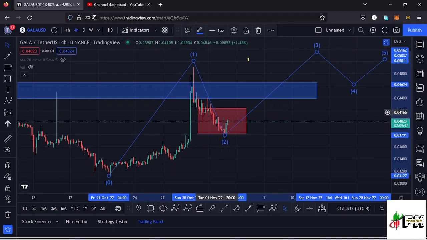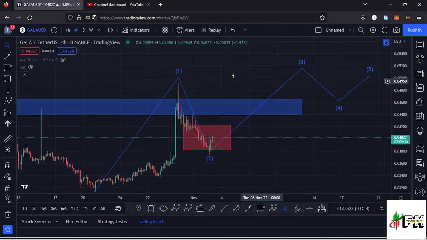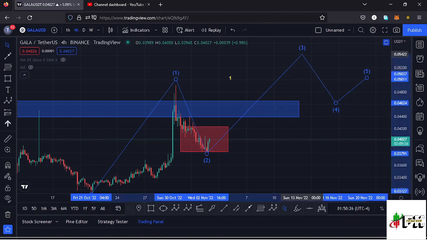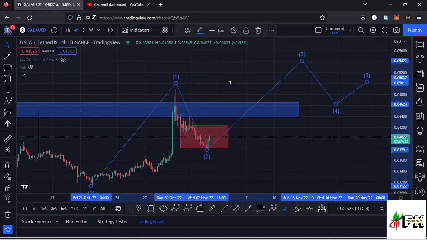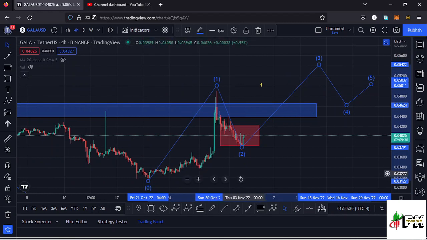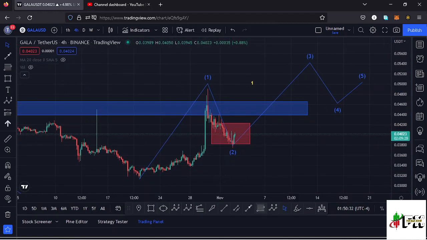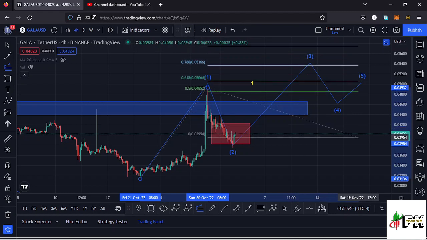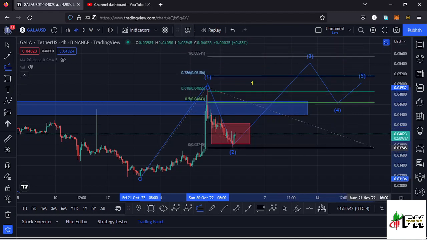There's a high chance that now that we have seen the formation of a second wave, whatever we are seeing over here in these candlesticks that are in formation right now might be an impulsive movement to the upper side in the formation of this wave 3. Using the trend-based Fibonacci, we can sketch out a minimum target area to the upper side in the formation of that wave 3, connecting the trend-based Fibonacci from the low of that first wave to the high of that first wave, then dragging the fibs to the low of that second wave.